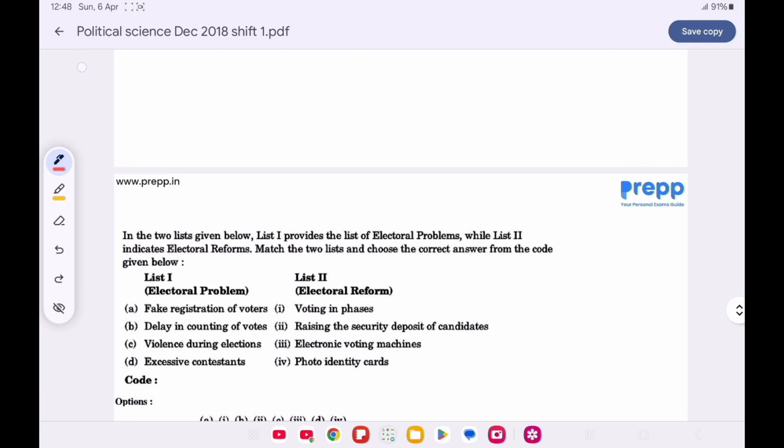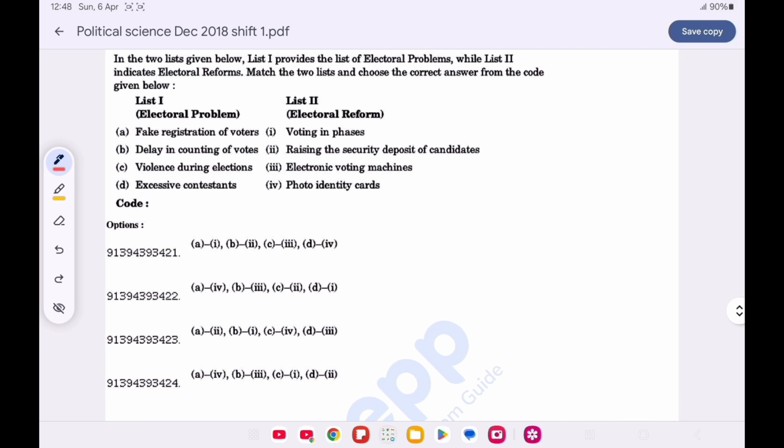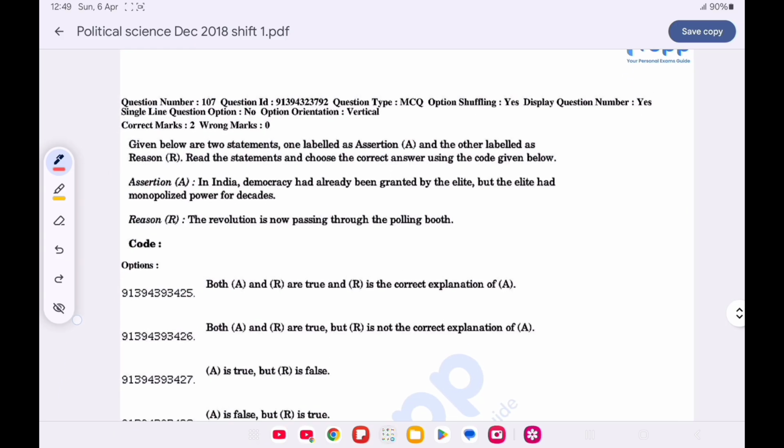Now question number 106. Match list 1 with list 2 and choose the correct option from the code given below. Option D is correct. Fake registration of the voters is by photo identity cards. Delay in the counting of votes is electronic voting machine. Violence during election is the voting in phases, and excessive contestants is raising the security deposits of the candidates. Question number 107 is assertion reason.